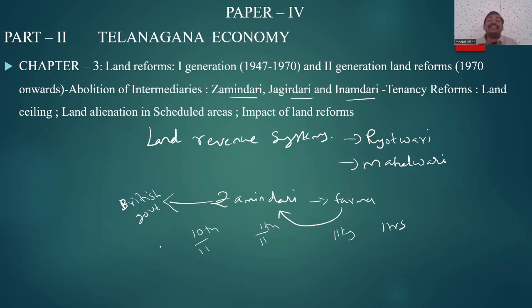Now, how did this affect agriculture? How did this affect the farmers? It affected the farmers a lot because of various situations we will be discussing in the classes. Then the Government of India, after independence, observed that the only problem for farmers and agriculture in India was the land revenue systems. So they implemented land reforms.